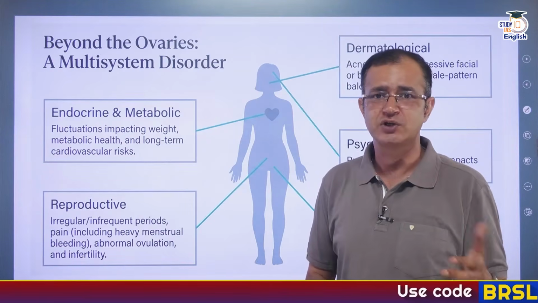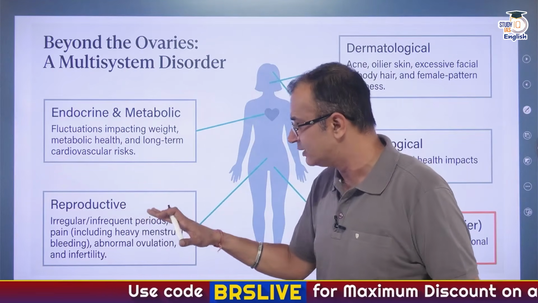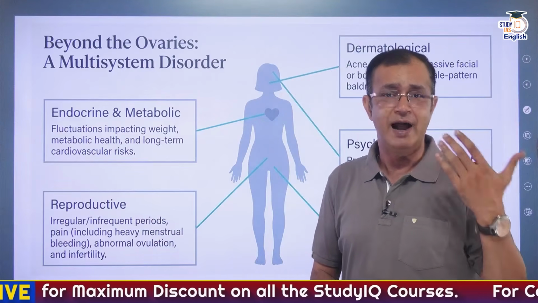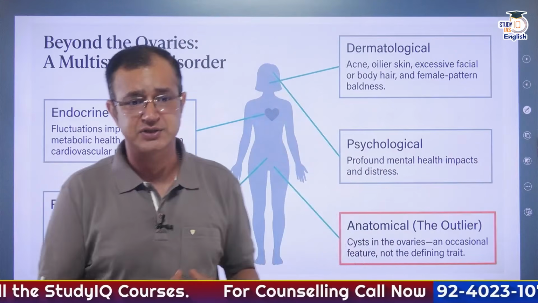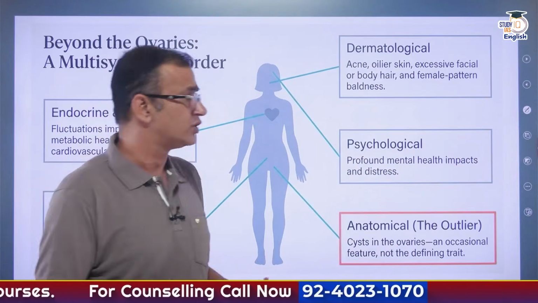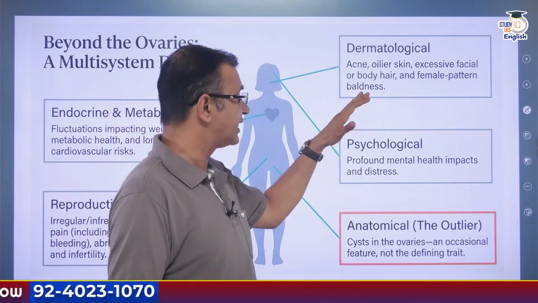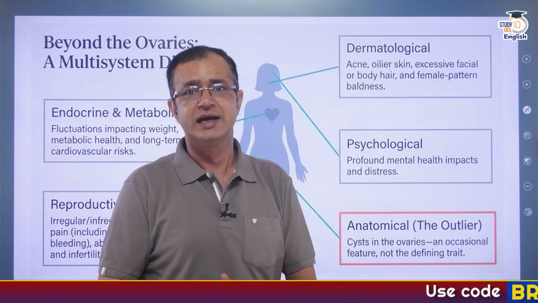It also impacts the reproductive health of the female because there are irregular or infrequent periods, pain, heavy menstrual bleeding, and abnormal ovulation along with infertility associated with the syndrome. There are also dermatological implications because it leads to acne, oilier skin, excessive facial or body hair, and even female pattern baldness is seen.